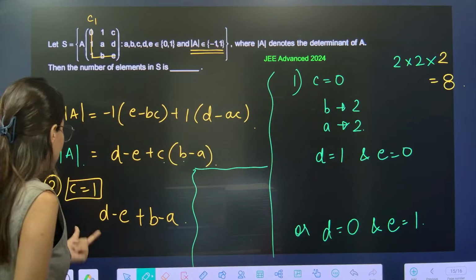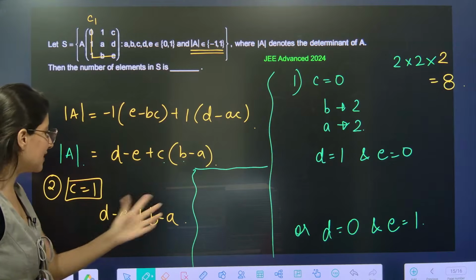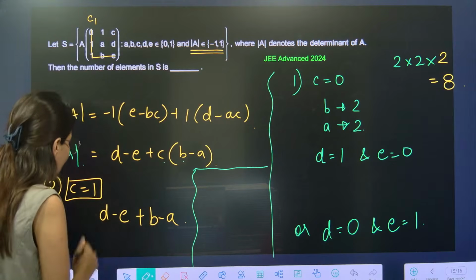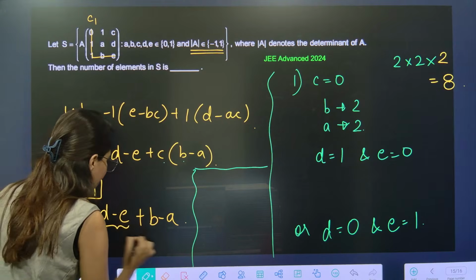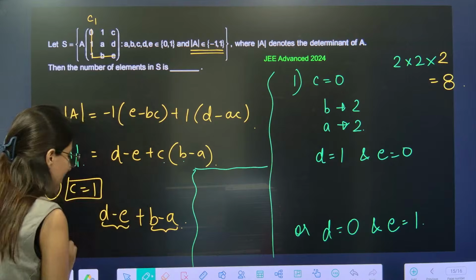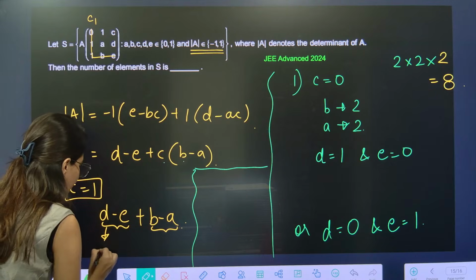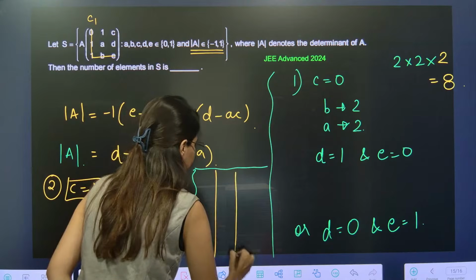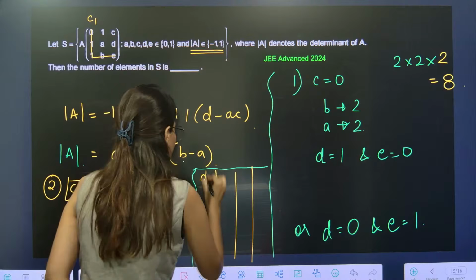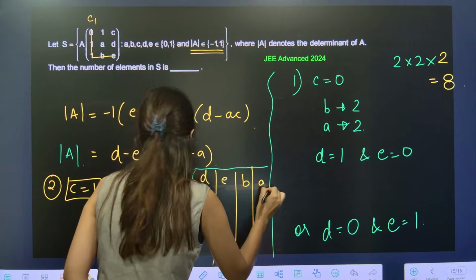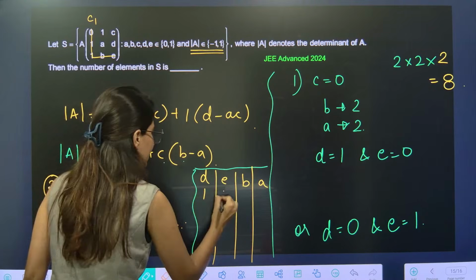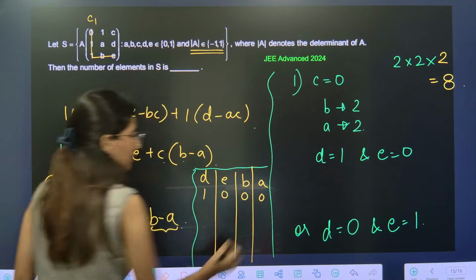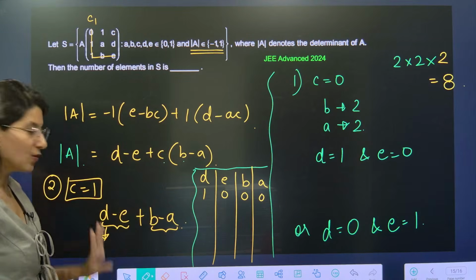And now this. C is equals to 1, D minus E plus B minus A. In that case, let us create D minus E and B minus A. So, D minus E can be 1. Okay, let us just create this. So, D, E, B, A. D minus E, so 1, 0 and this is 0, 0. Correct? 1, 0, 0, 0.